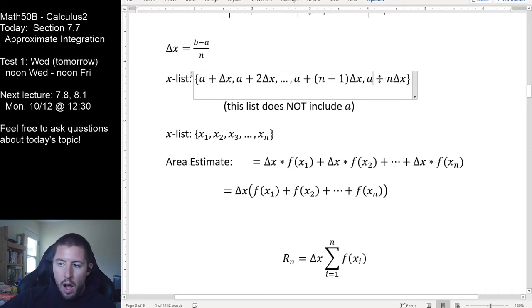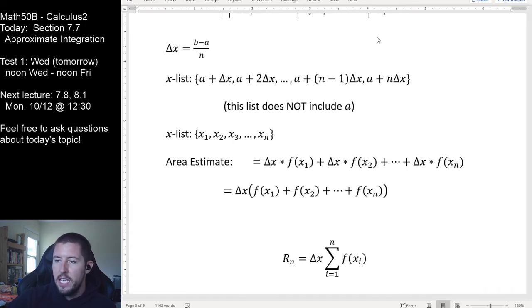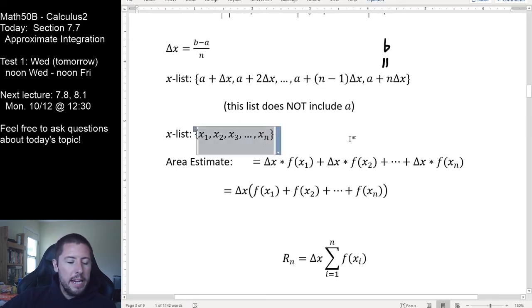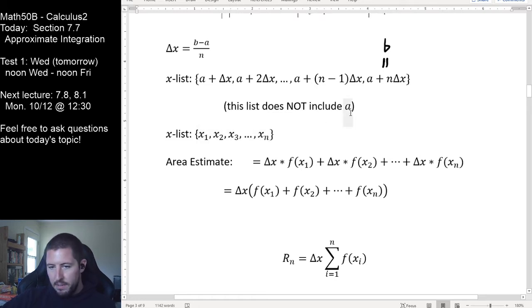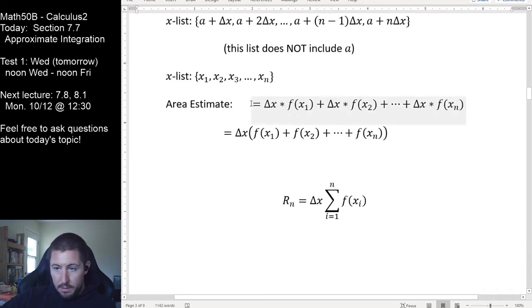We do go all the way up to b. This is b right there: a plus n times delta x. We've gone n chunks further than a. This is equal to b. A is not included in this list. So before, our x list went from x sub 0 to x sub n minus 1, that was n objects. Now we're instead starting at x sub 1 and going up to x sub n, that's n objects.